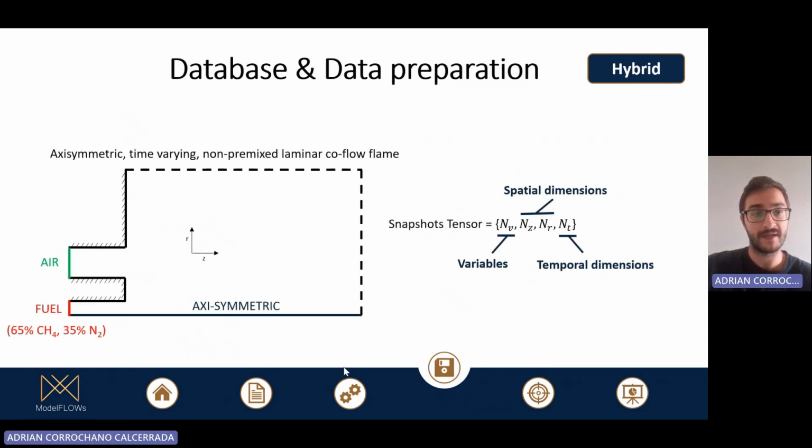This algorithm has been applied to predict an axisymmetric time-varying non-premix laminar co-flow flame. In this case, the fuel is injected below and is composed 65% of methane and 35% of nitrogen, and the oxidizer is air. From this simulation, we have extracted a snapshot tensor, which is a four-dimensional tensor composed by the variables, the spatial dimensions, and the temporal one.